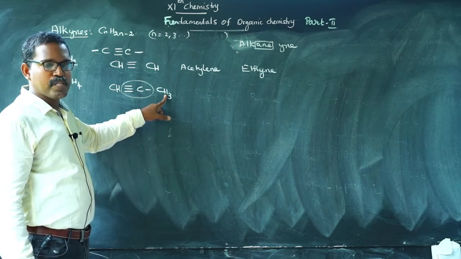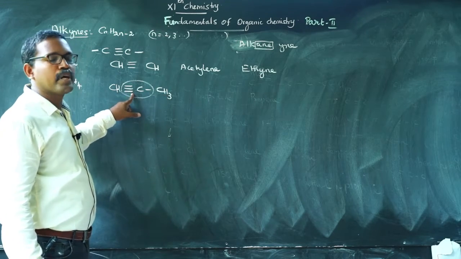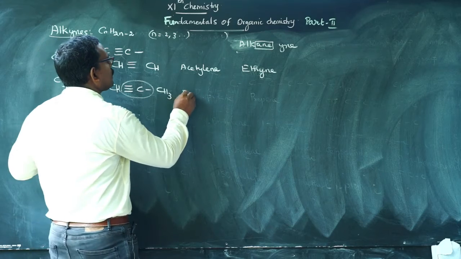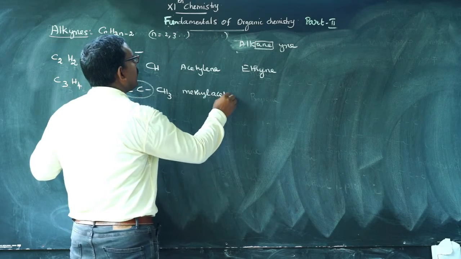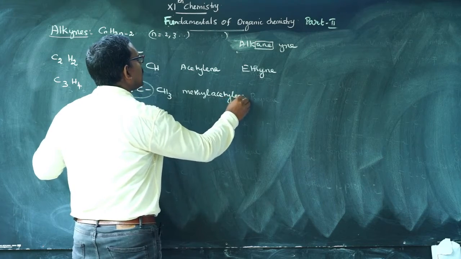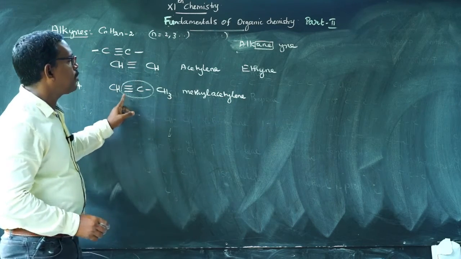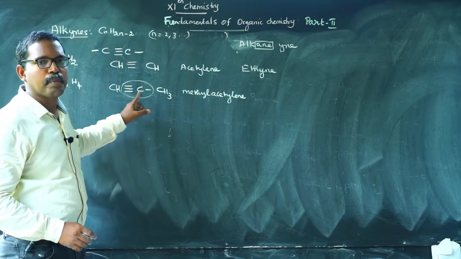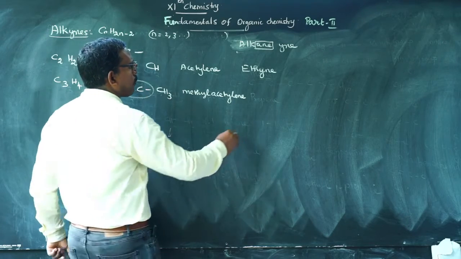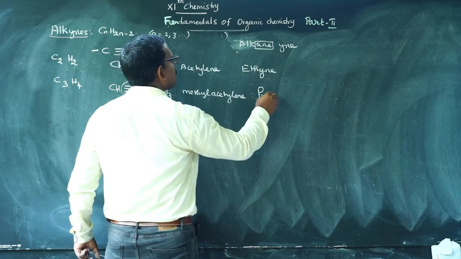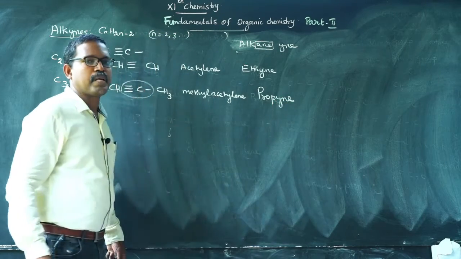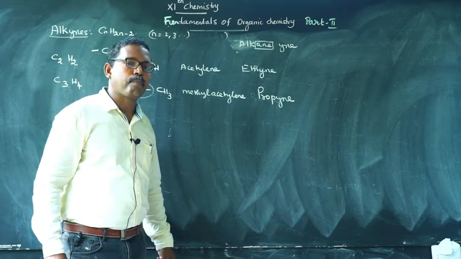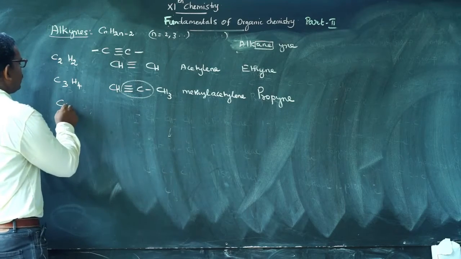This is how the common names of alkynes are named. Here one methyl group is present and the remaining part is acetylene, so it is methyl acetylene. For the IUPAC name, 3 carbon atoms are present, therefore the parent hydrocarbon is propane. The 'ane' is replaced by 'yne', giving propyne. Then